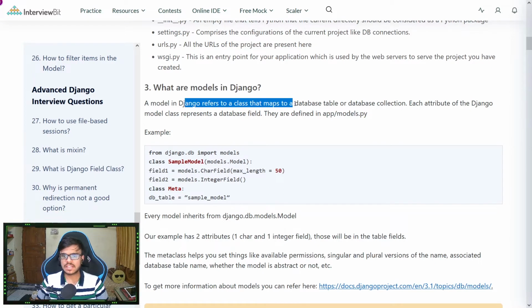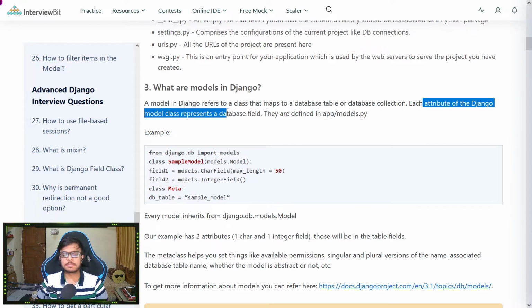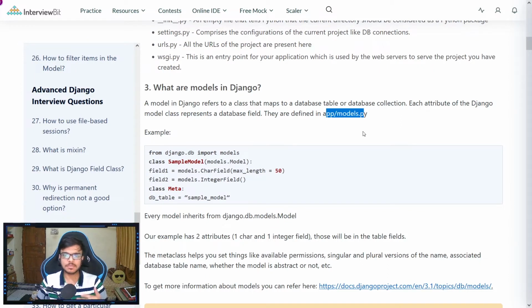Next question is, what are models in Django? A model refers to a class that maps to a database table or database collection, and each attribute of the Django model class represents a database field. They are defined in app/models.py, that is, for every particular app, in that models.py file. We have given an example. They mention that every model inherits from django.db.models.Model. So this is exactly the same, models.Model. And here we are creating two fields, one is a character field and the other is an integer field. This is the limit of the character field, and we are naming them field 1 and field 2. The Meta class helps us to set things like available permissions, the singular or plural version of the name, the associated database table name, and whether the model is abstract or not.